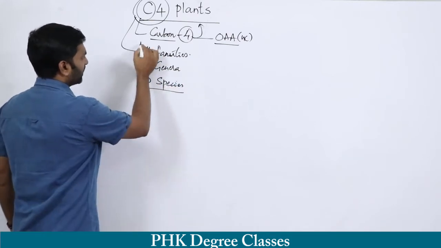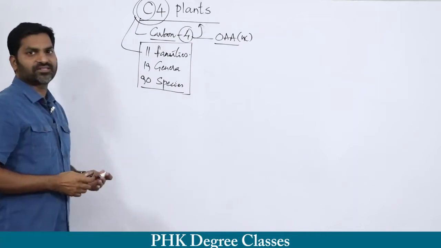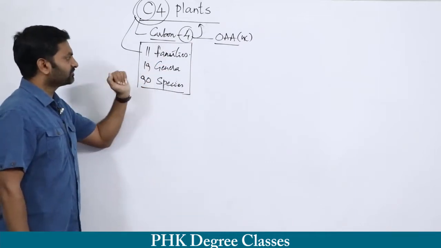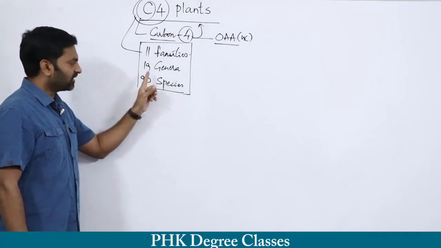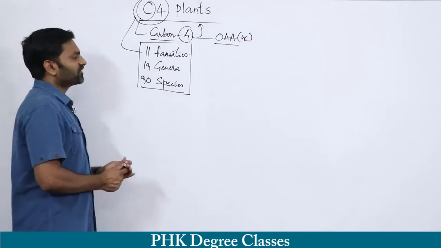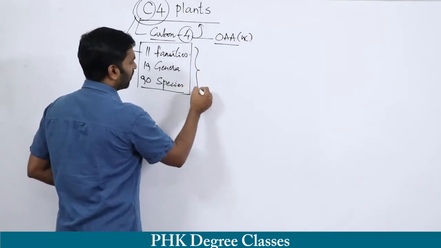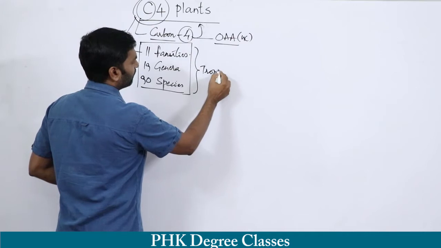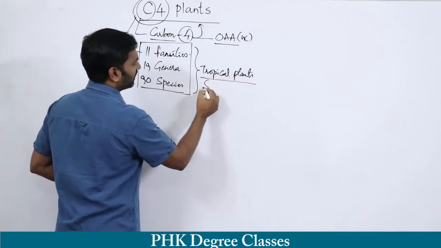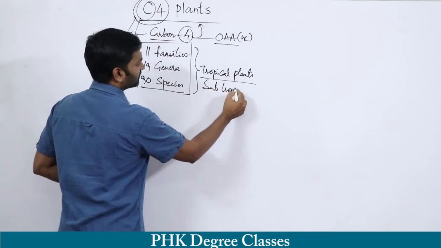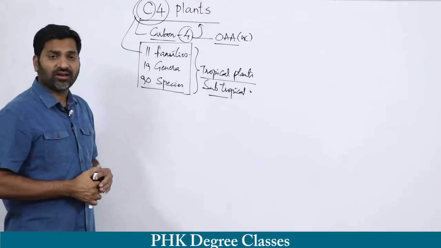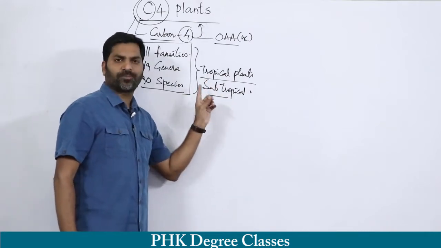The entire population of the C4 category of plants will be 11 families, 19 genera and 90 species. Most of the C4 plants are tropical and subtropical plants.